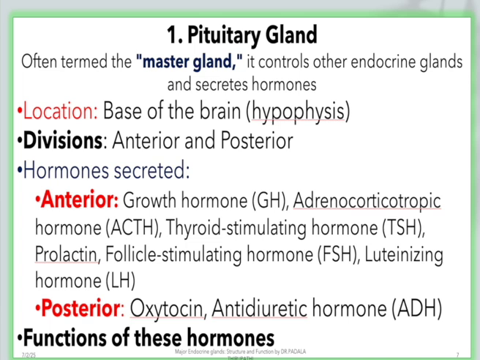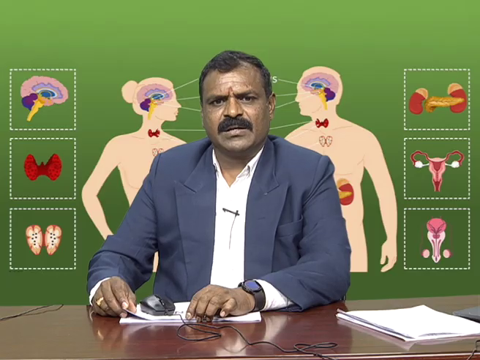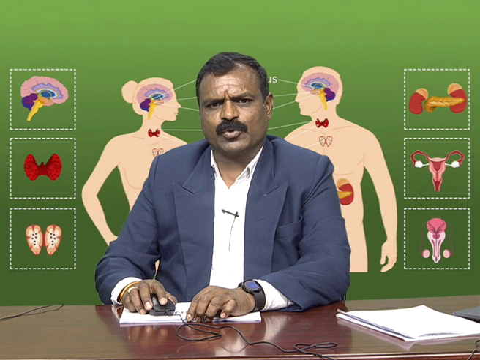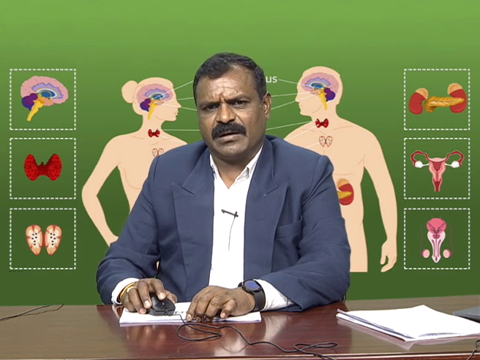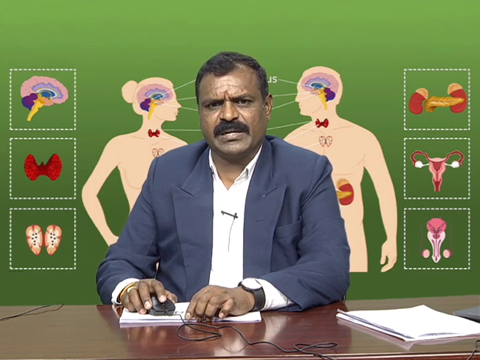These are hormones related to the anterior part of the pituitary gland. And the posterior part of the pituitary gland releases oxytocin and antidiuretic hormone. These two hormones are related to the posterior part of the pituitary gland. The major functions, I am showing in tabular form, and the image also I am showing here.